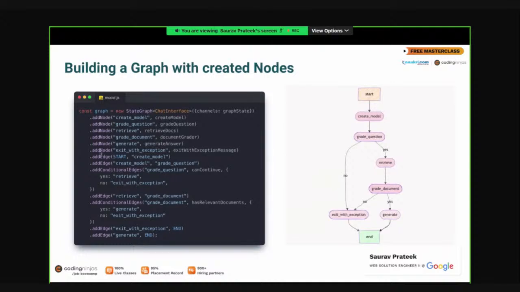If you see, there is an add node line here which says exit with exception. We are adding a node here. So exit with exception is actually a node, which is the exit with exception message. This needs to be implemented somewhere, right? So what is this doing?